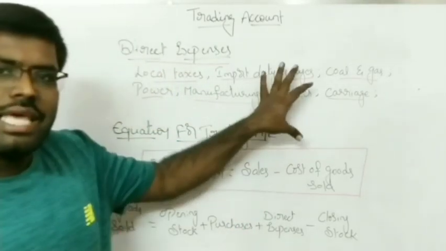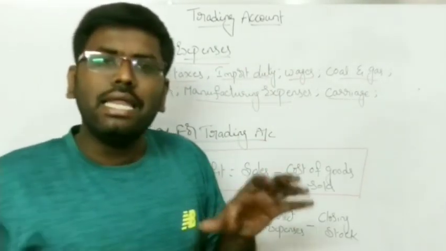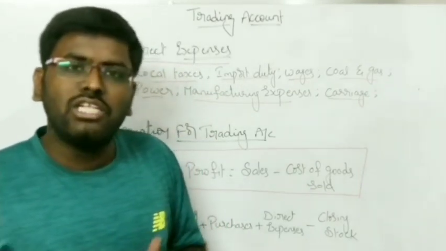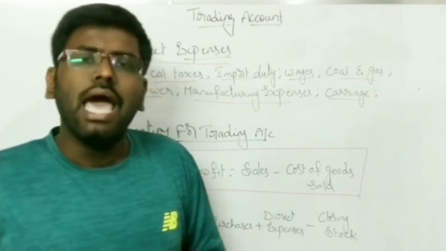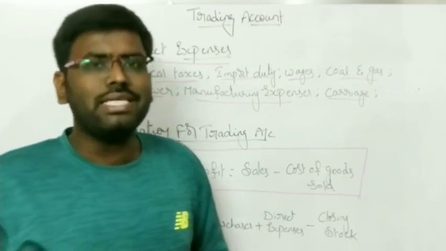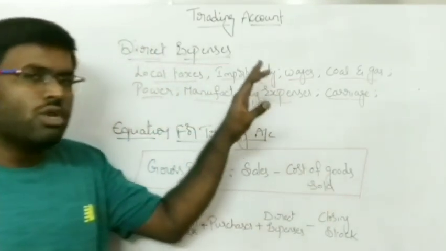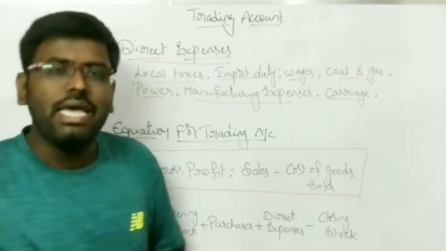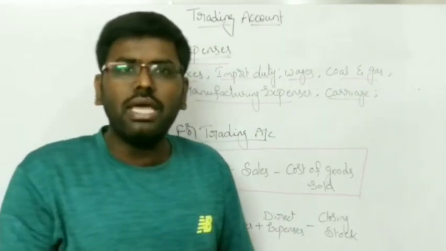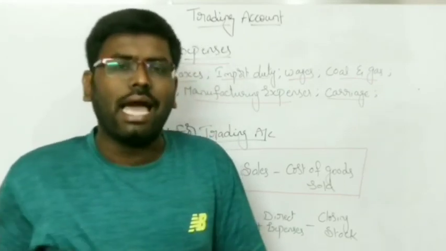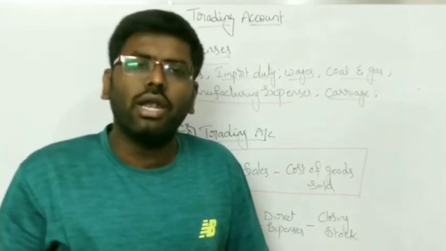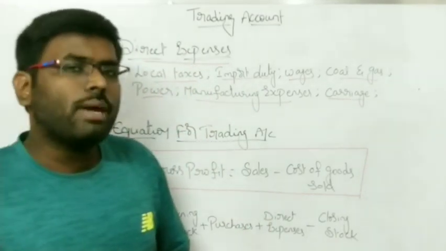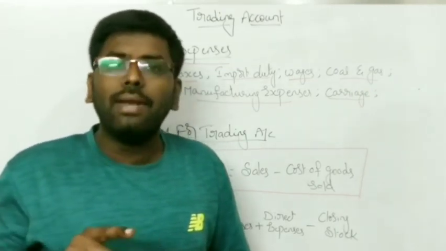These are the expenses which are incurred in purchasing goods required for production, transporting materials from the supplier's place to the business premises and making those goods fit for sale. To complete this process, we incur these expenses, so they are called direct expenses. The expenses incurred from purchasing to selling, whatever expenses we incur, are called direct expenses.